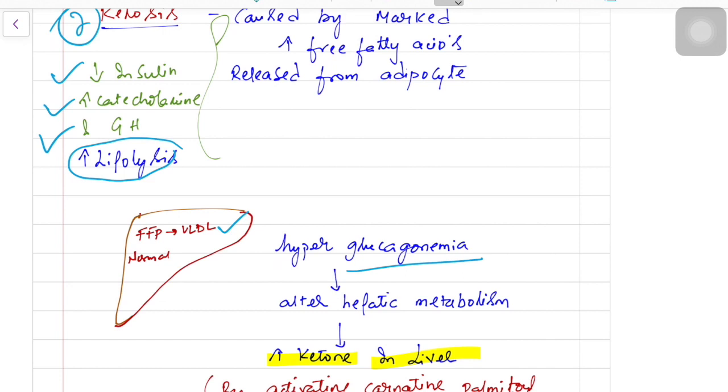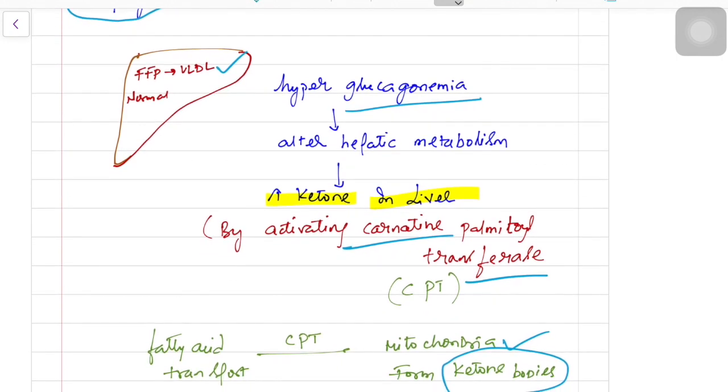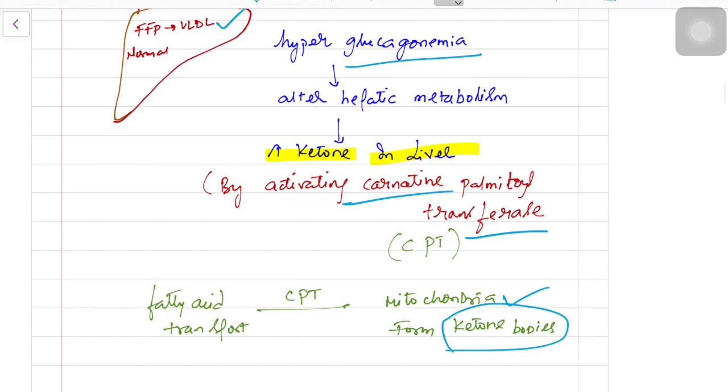But since the glucagon is high, it alters the hepatic metabolism, due to which the free fatty acids are converted into ketones. These ketone bodies, when they come into circulation, form keto acids, and these keto acids will cause a fall in pH. The increase in glucagon level in the body will cause an increase in an enzyme.